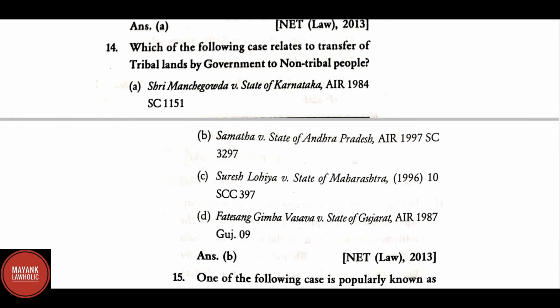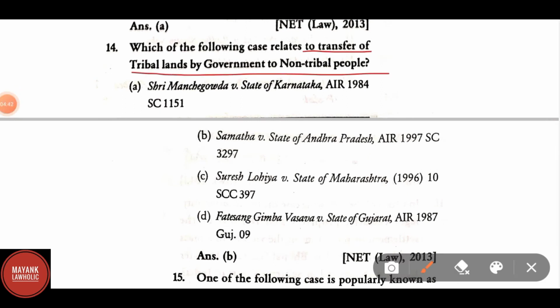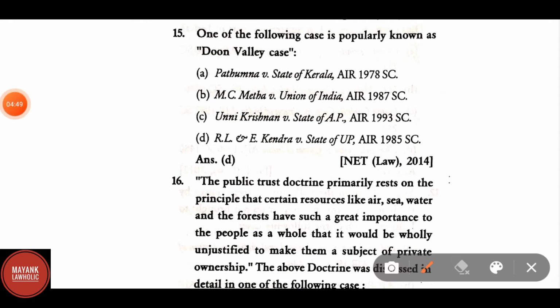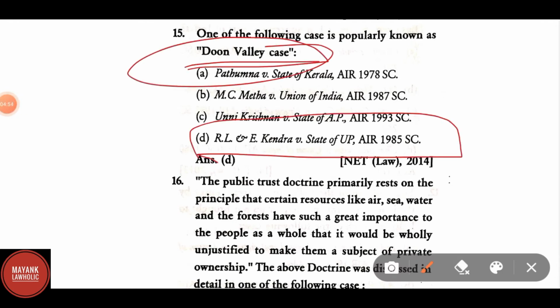Which of the following cases relates to the transfer of tribal land by the government to non-tribal people? Here the correct answer is B, Samatha versus State of Andhra Pradesh, AIR 1997, Supreme Court. Which of the following case is popularly known as Doon Valley case? Correct answer is RLEK, Rural Litigation and Entitlement Kendra versus State of UP, AIR 1985.